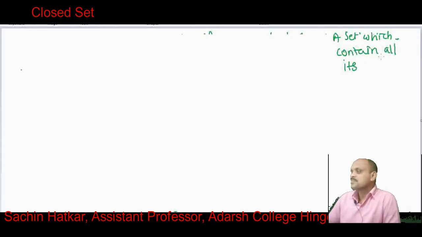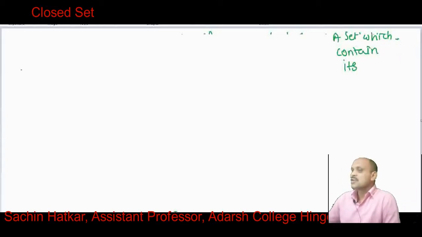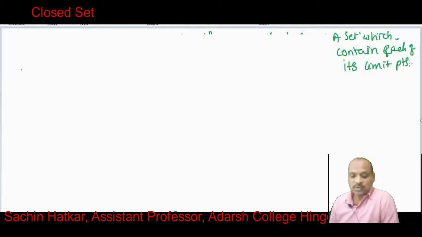Instead of all, the appropriate word is each: a set which contains each of its limit points. Okay, so this is the definition of a closed set.